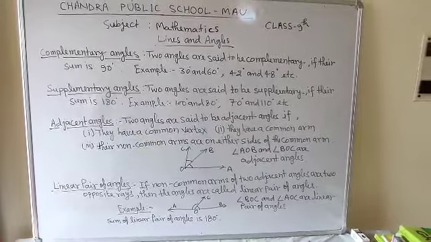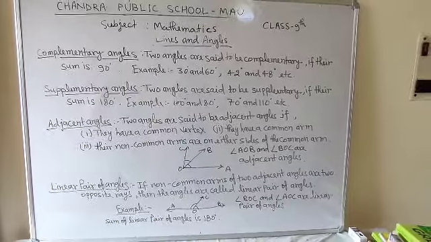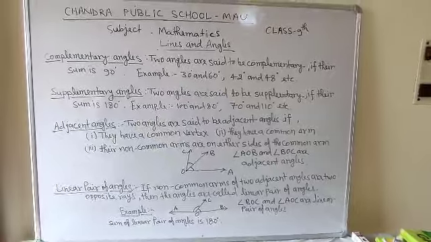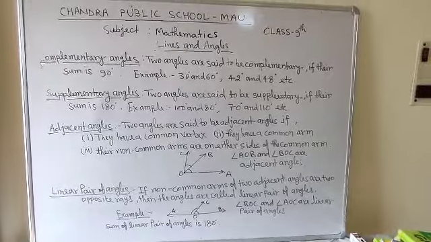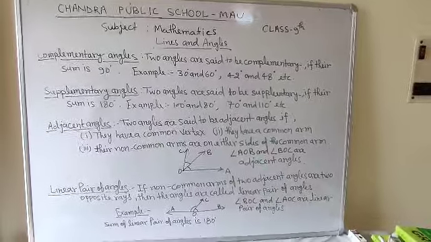If I ask what is the complementary angle of 60 degrees, that will be 30 degrees. Again, 42 degrees and 48 degrees: if you add 42 and 48, that will be 90 degrees. So the sum of 42 and 48 is 90 degrees, so these two angles are called complementary angles.